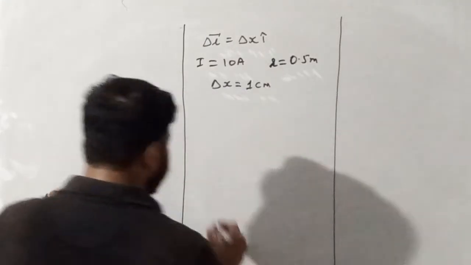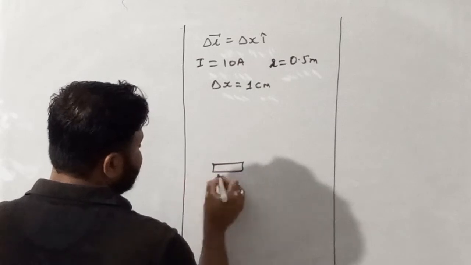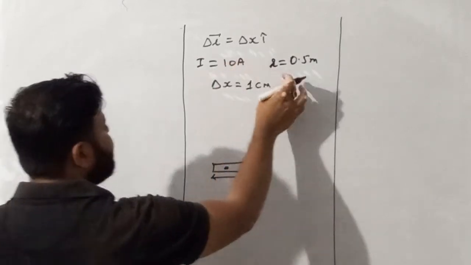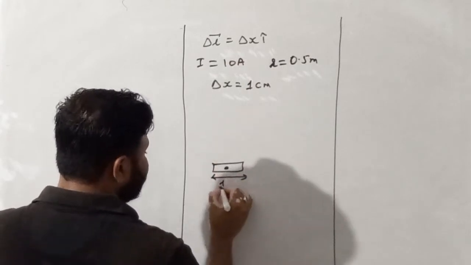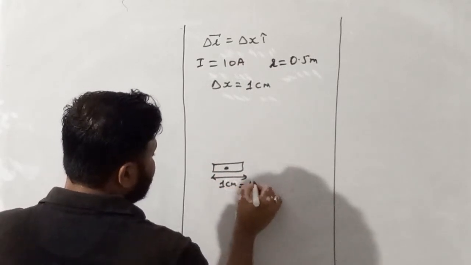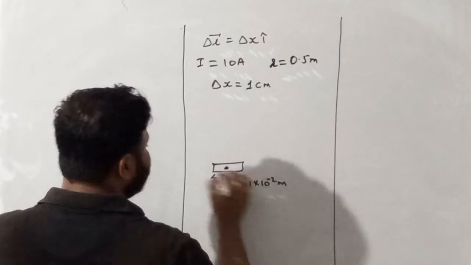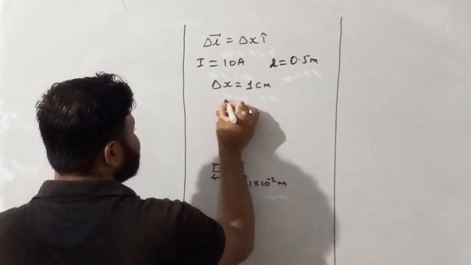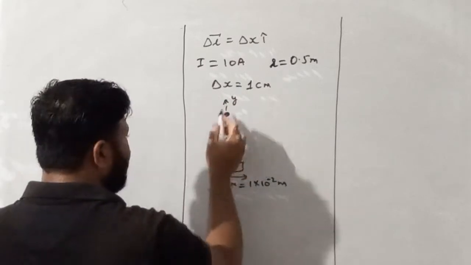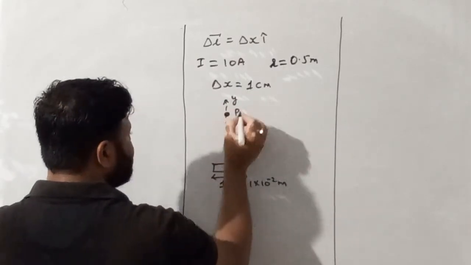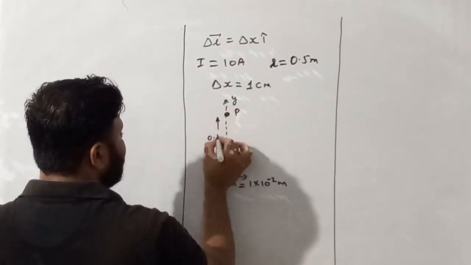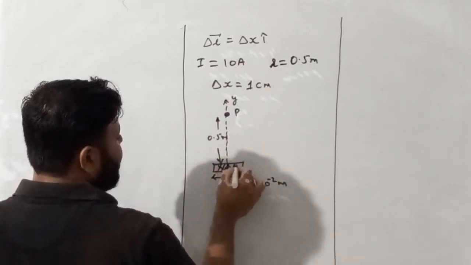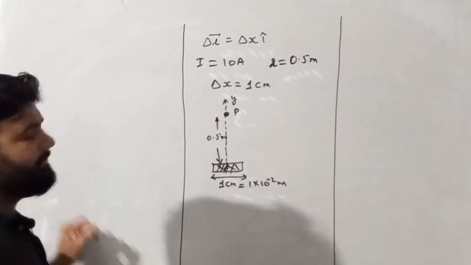My dear student, this is our current element, placed at the origin. Let's suppose the current element is 1 centimeter, so 1 into 10 raised power minus 2 meter, and there is a point, let's suppose on the y-axis, because in the question they are saying the point is placed on the y-axis. Let's suppose P is 0.5 meter away from this small length. At point P, we want to find the magnetic field.